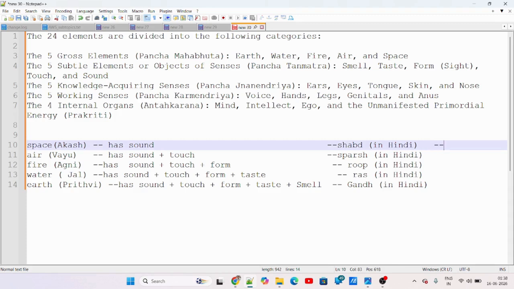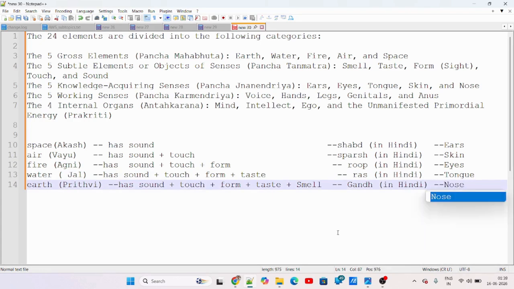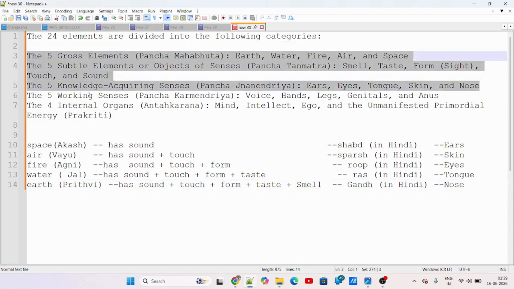So touch goes with skin, form is what I can see with my eyes, taste goes with the tongue, and gandh, smell, goes with the nose. See how these things are connected. You can understand how these 15 elements are related to each other.